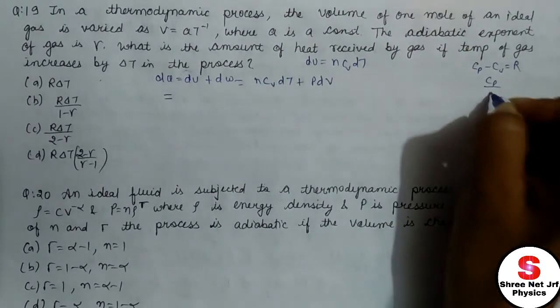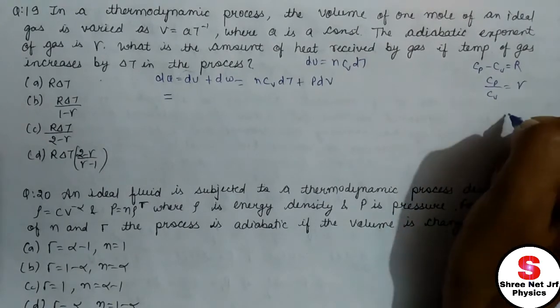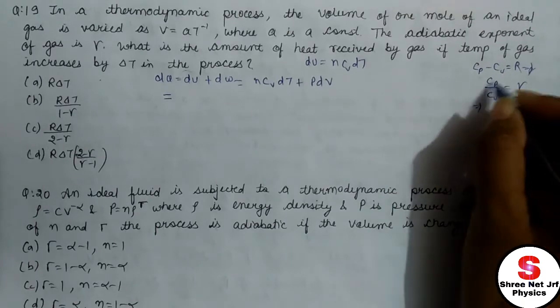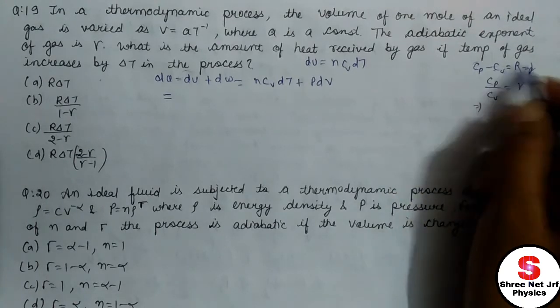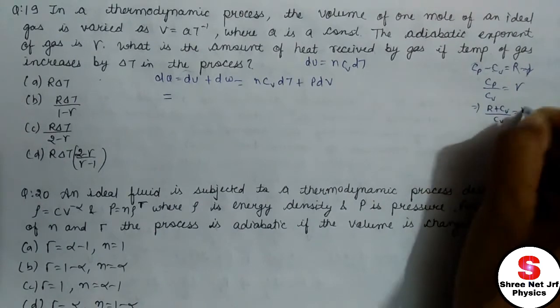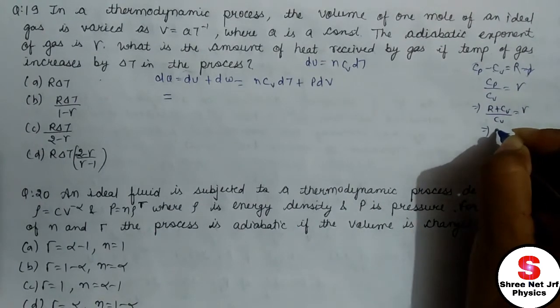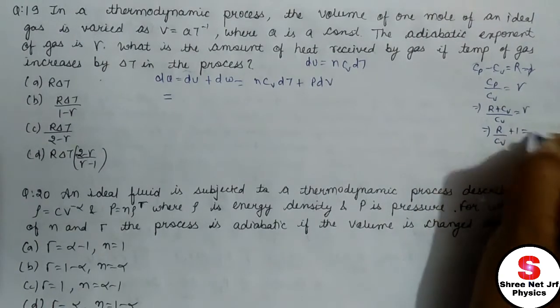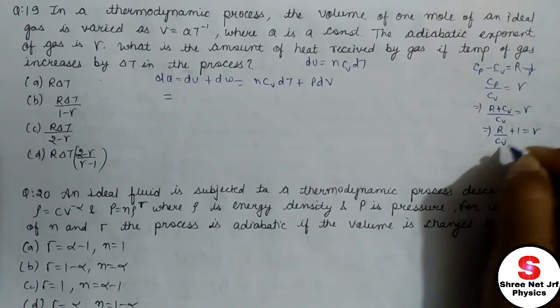And Cp divided by Cv equals gamma. Using this I can directly write Cp equals R plus Cv. R plus Cv divided by Cv equals gamma. This implies that R by Cv plus 1 is equal to gamma.